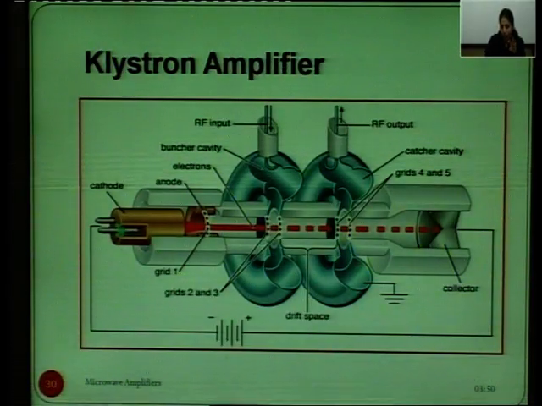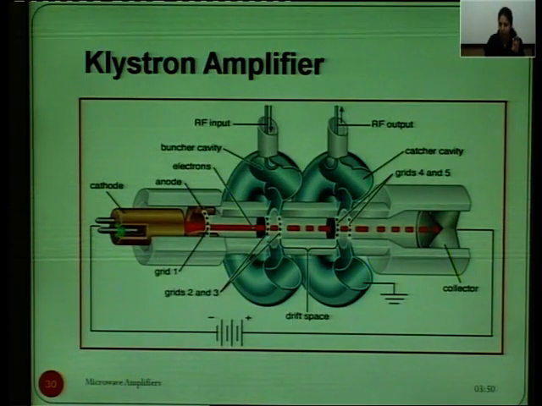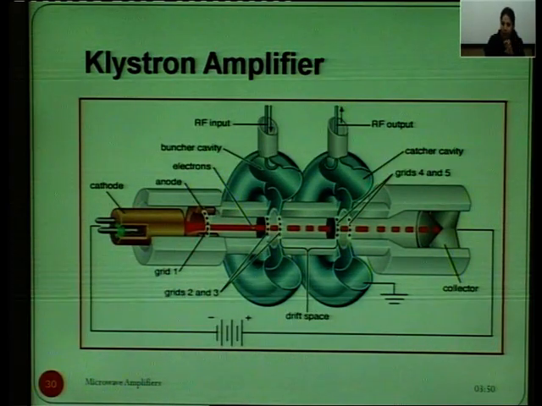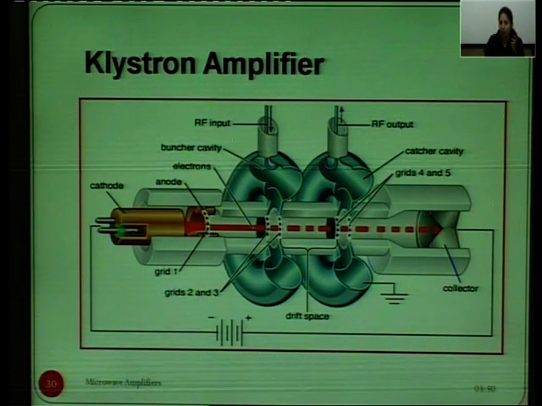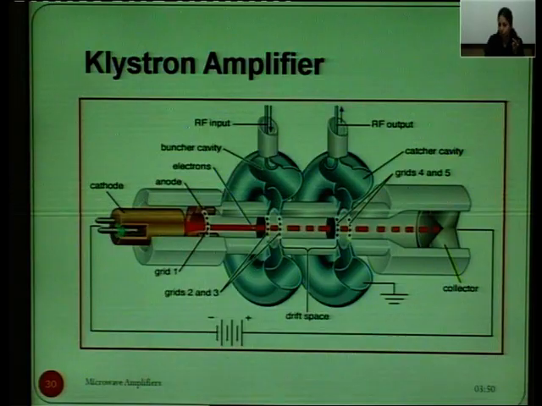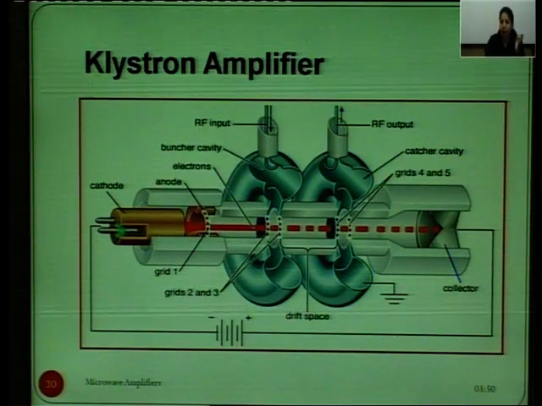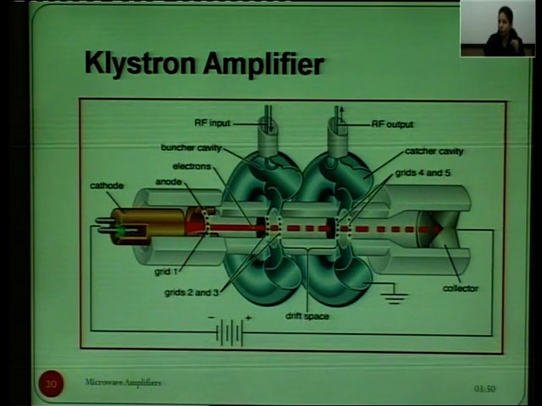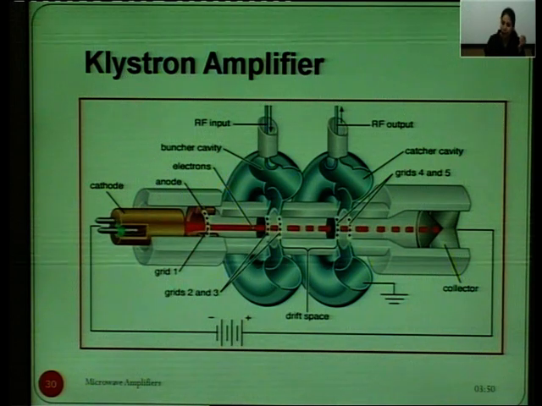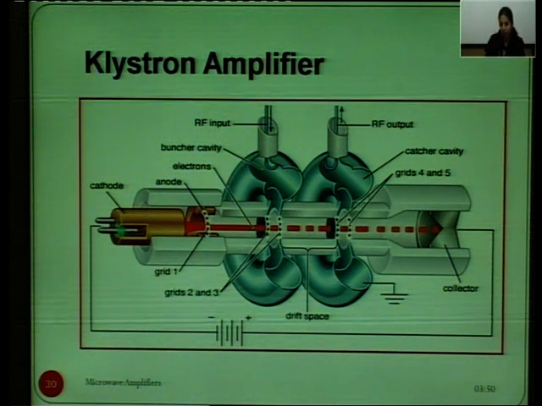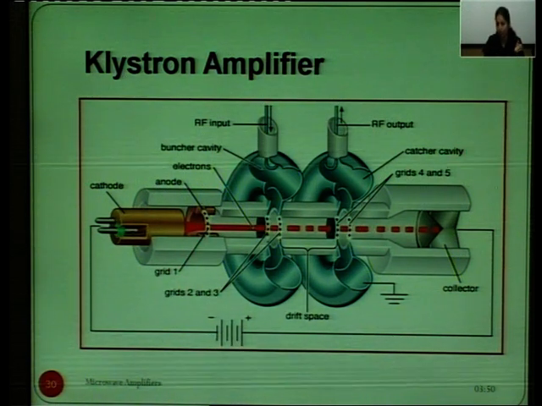This is another view of the Klystron tube. Here it is the same thing: one end is the cathode, the other end is the anode, which acts as a collector, and in between them we have two cavities, the buncher cavity and the catcher cavity. In the buncher cavity we give the input signal, at the catcher cavity we get out the output signal, and in between them we have a drift space.